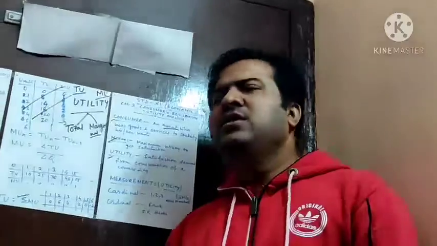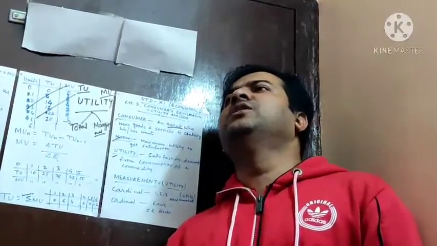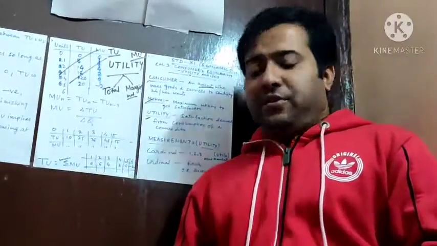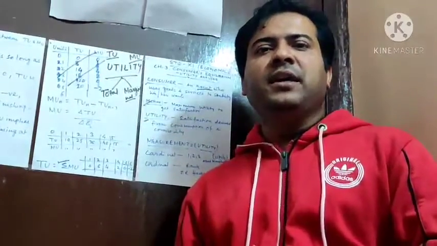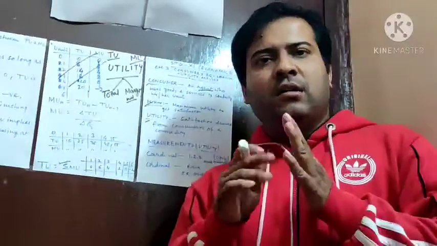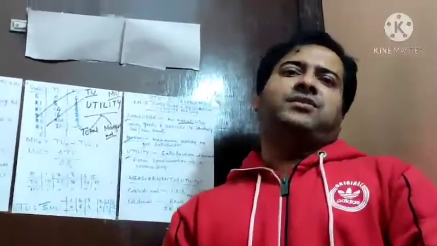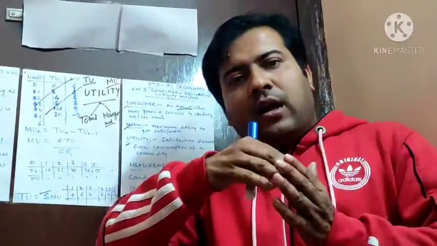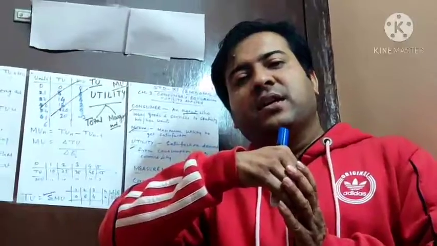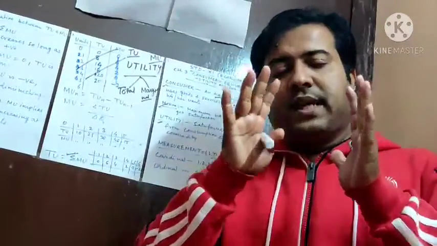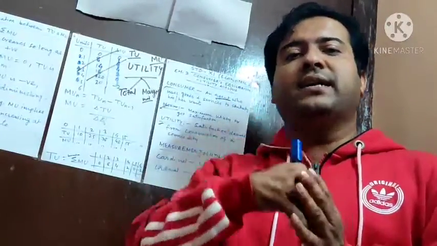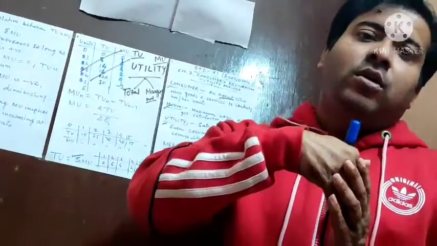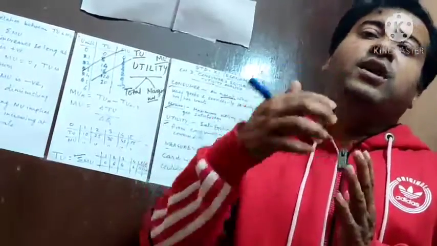Now, what actually are total utility and marginal utility? Total utility is actually the total satisfaction that a consumer gets by consuming the units of a commodity.